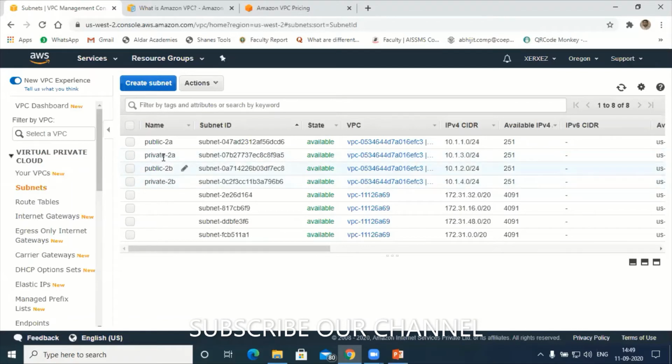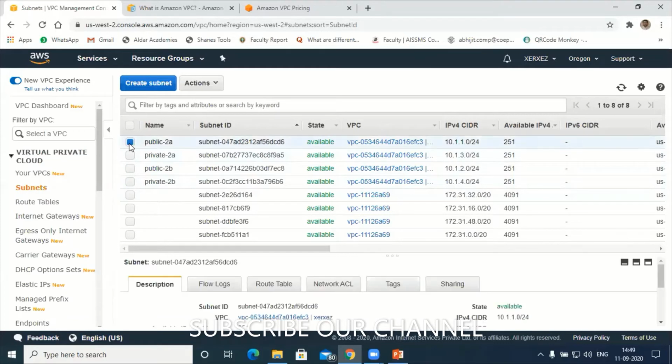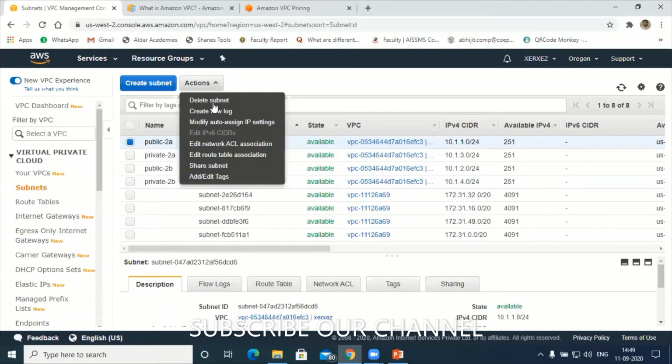Now I want to assign the packets. I will not assign them for private 2A and private 2B, meaning I'm not going to connect those to the internet. Let's say public 2A. Go to public 2A, and I want to connect this one to the internet now. After selecting public 2A, go to actions. Inside actions, there is an option called modify auto assign IP settings. Can you see this, participants? Yes, sir.